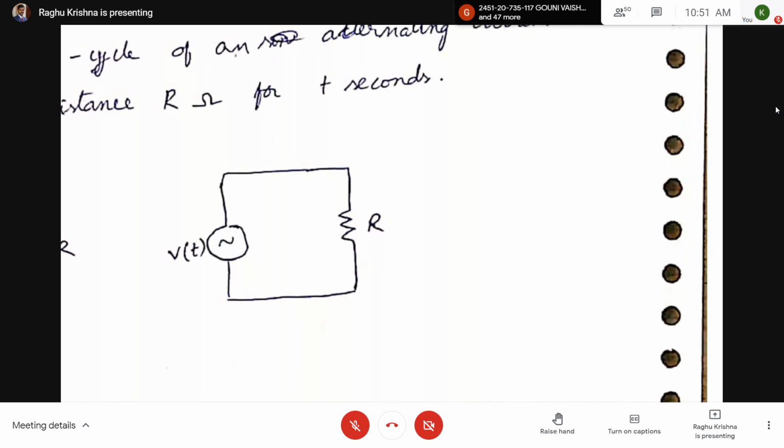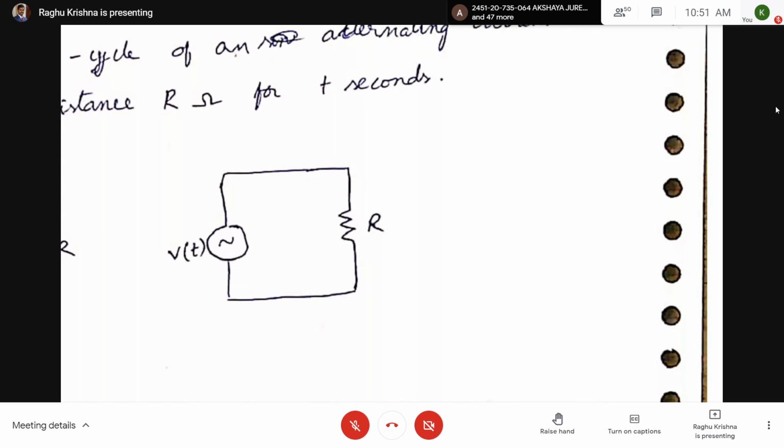If the voltage is alternating, the current is also alternating. For 10 minutes, we have connected this voltage to this resistor. The resistor dissipates the energy in the form of heat, so heat will be liberated, and that is the quantity of heat that we have to measure.